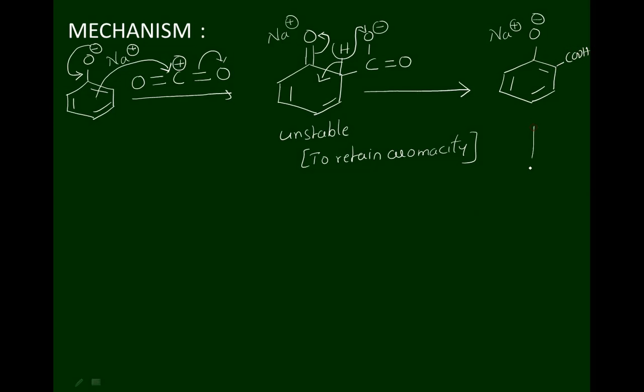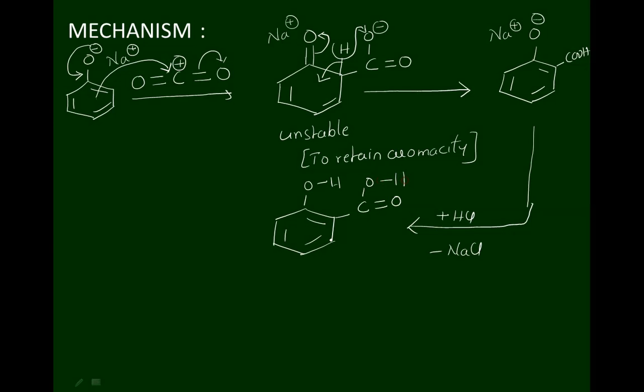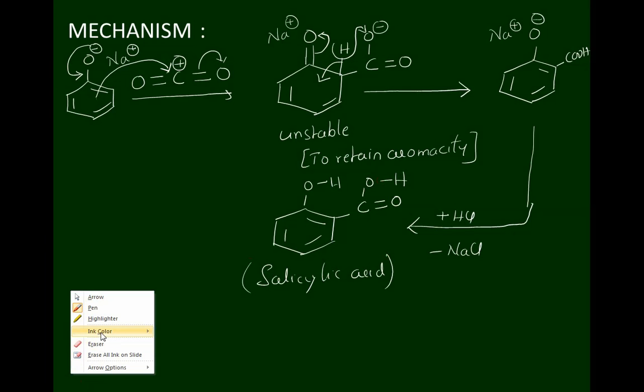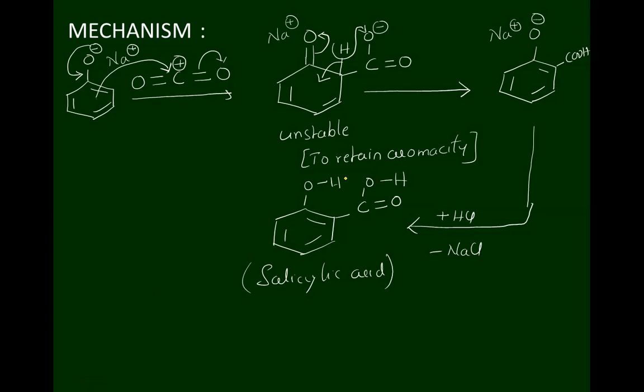Now this compound is subjected to acidification. We get the final product, OH, C double bond O, H. We get salicylic acid. The obtained salicylic acid is highly stable due to the presence of intramolecular hydrogen bonding.